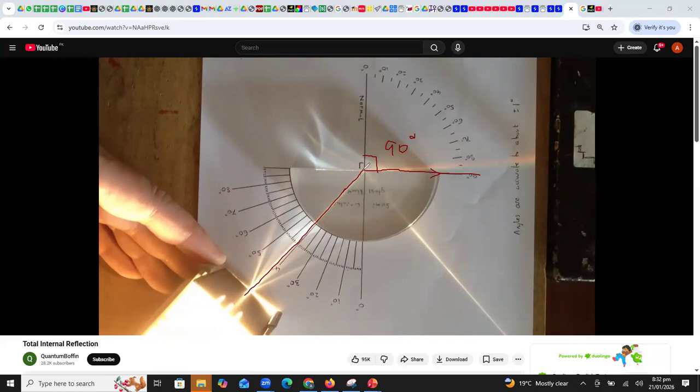So this angle of incidence is called the critical angle. I am repeating, beta, this angle of incidence is called the critical angle because it is a critical situation when the light is incident in the denser medium at an angle where the refracted ray is making a 90-degree angle with the normal. Are you understanding this thing, students?